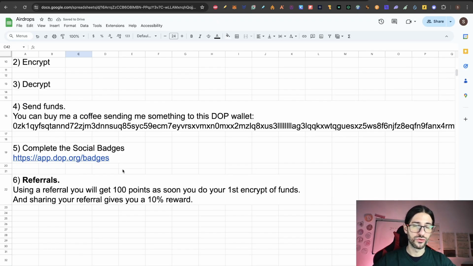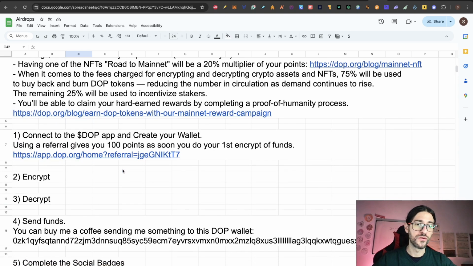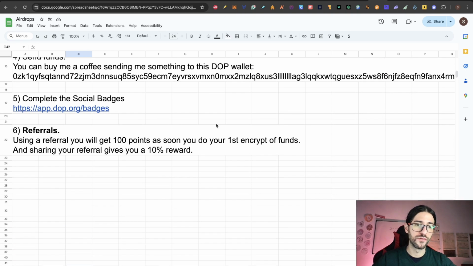And lastly, you have a referral. If you are using a referral from someone, you will get 100 points as soon as you do your first encrypt of funds. So if you use a referral to join DOP, you will have those 100 points. And if you share your referral, you will get 10% of rewards.